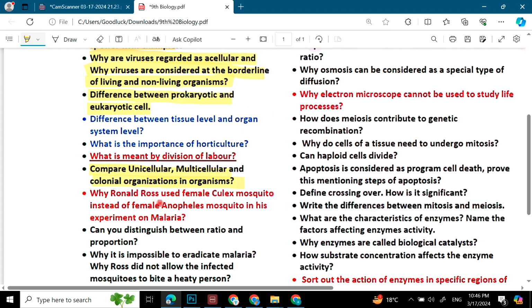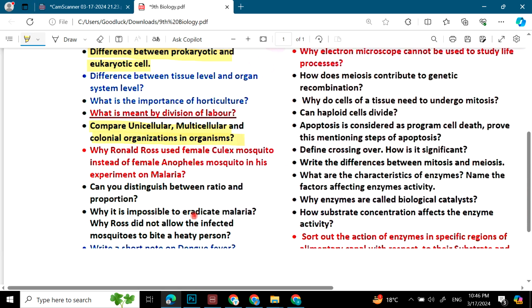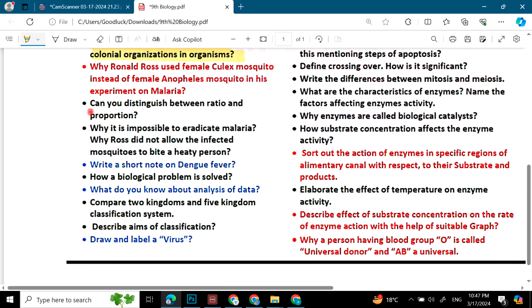Why did Ronald Ross use female Culex mosquito instead of male mosquito in his experiment on malaria? Can you distinguish between ratio and proportion? Then we have, why is it impossible to eradicate malaria? Write a short note on dengue fever, how a biological problem is solved. What do you know about analysis of data?